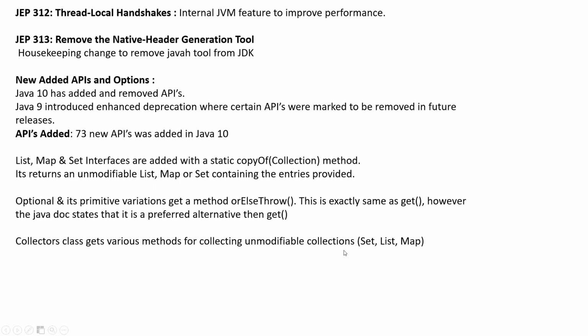There are some methods they have added as part of this. You can go to Collectors and check all these new methods that got added. Maybe we can try this. I think I have an example, maybe I can show this one. Any questions?